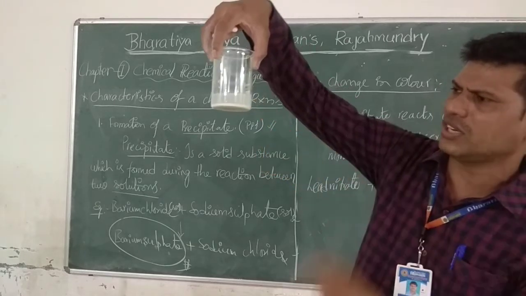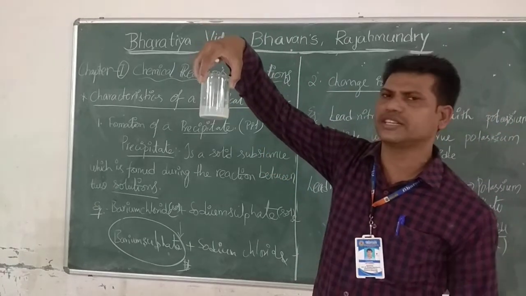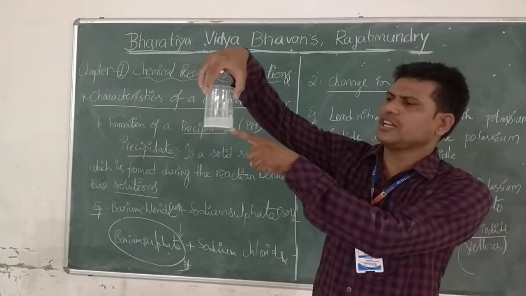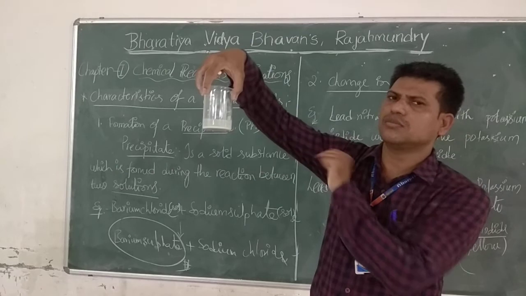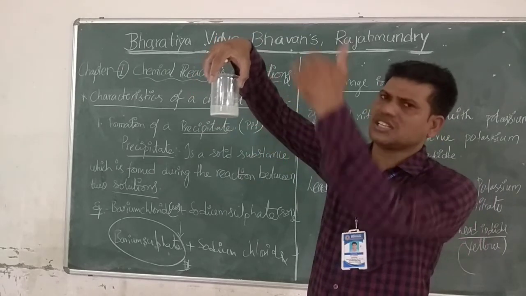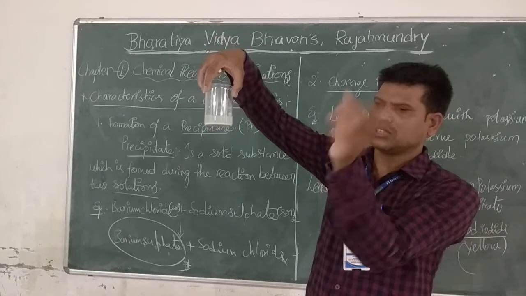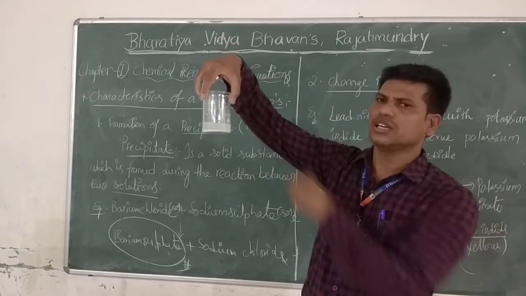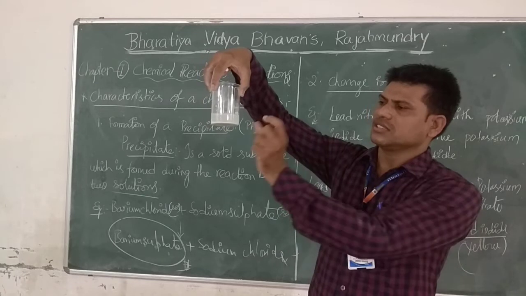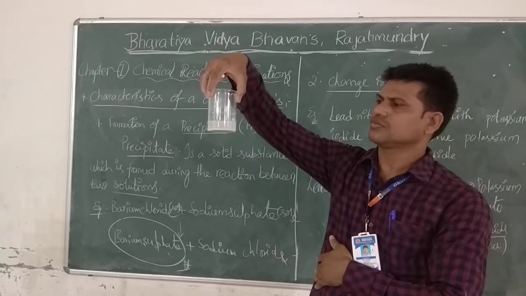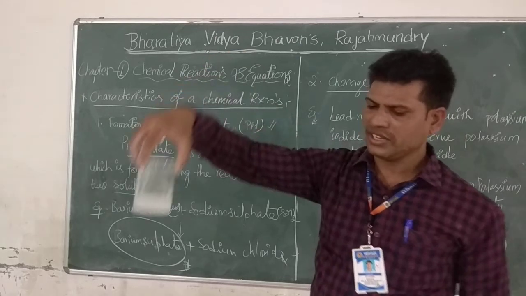That precipitate is known as barium sulfate precipitate. During the reaction between barium chloride and sodium sulfate, a white precipitate of barium sulfate formed at the bottom of the beaker. Of course, it is almost all settled. I will show this complete settlement of the particles down the beaker in lecture number 2 also. Very, very important.